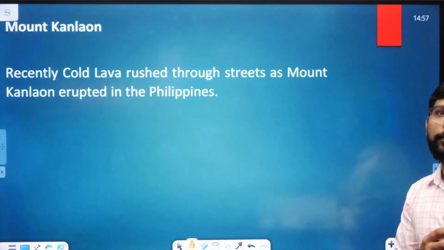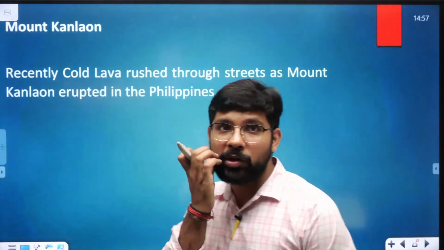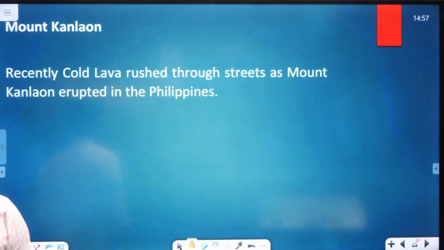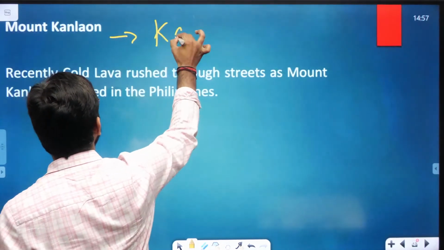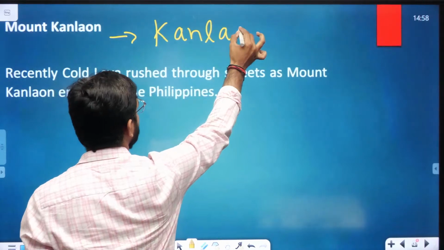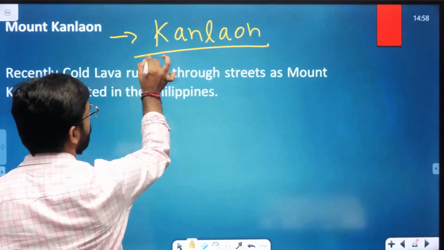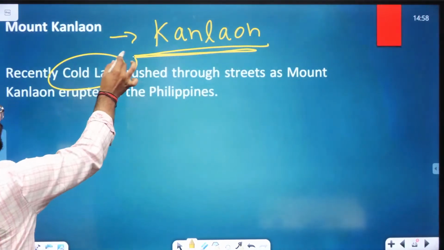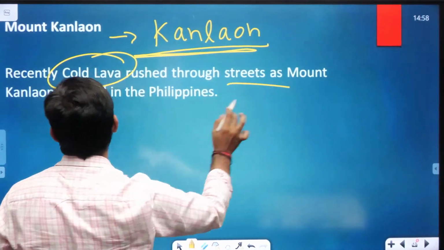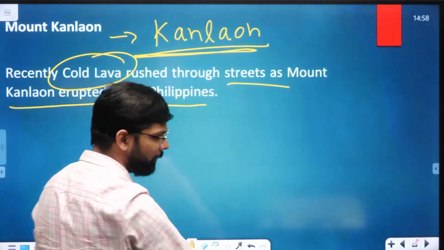Mount Kanlaon. Next topic is Mount Kanlaon. Recently, cold lava rushed through the streets as Mount Kanlaon erupted in the Philippines.